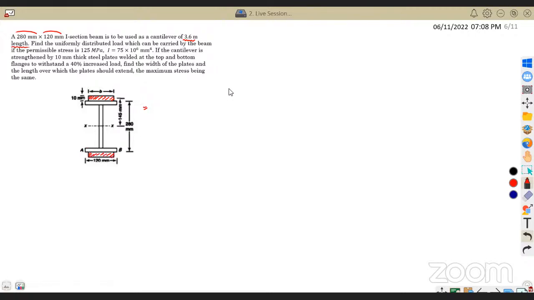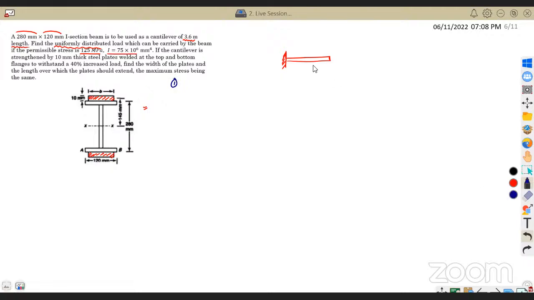They said that it is a cantilever beam. Okay, it's a cantilever beam. And also they mentioned, you could see that, find a uniformly distributed load which can be carried by the beam if the permissible stress is 125 megapascal and the I value, that is the moment of inertia value of the cross section, is also given. See, this is the first question, which is a very simple and straightforward question.